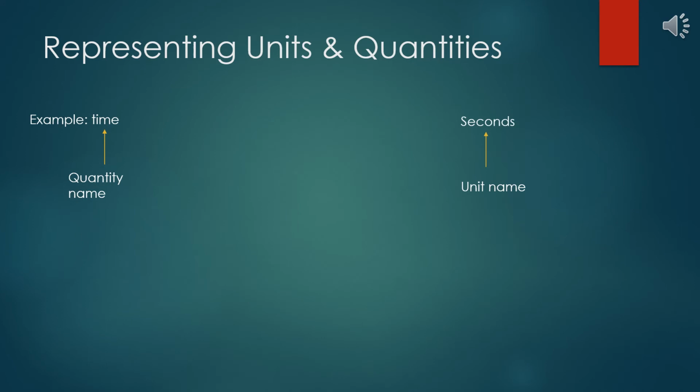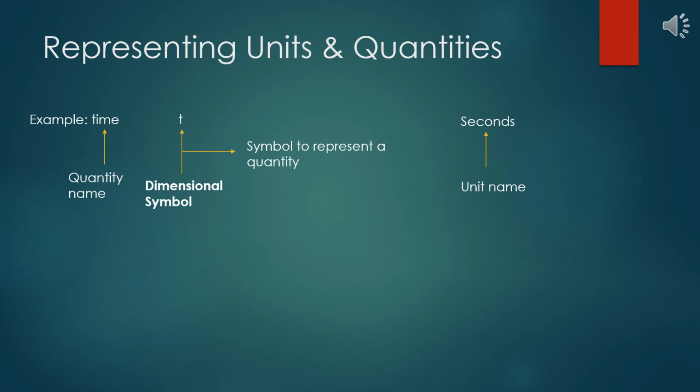However, there are also two other pretty simple parts: the way to represent a quantity and the way to represent a unit. Each quantity is represented with a letter or symbol. For time, that letter is the lowercase letter t. Lowercase t represents the quantity time. This letter or symbol that represents a quantity is known as a quantity's dimensional symbol. So we can say lowercase letter t is the dimensional symbol of time. Now, where does this dimensional symbol represent a quantity?